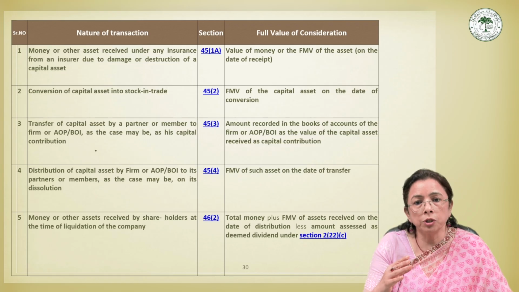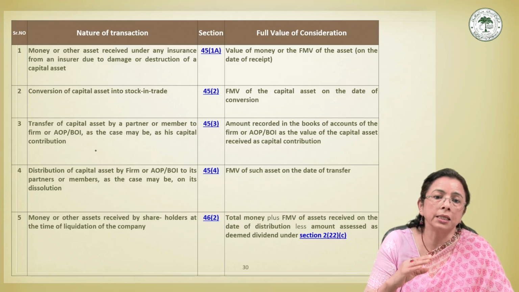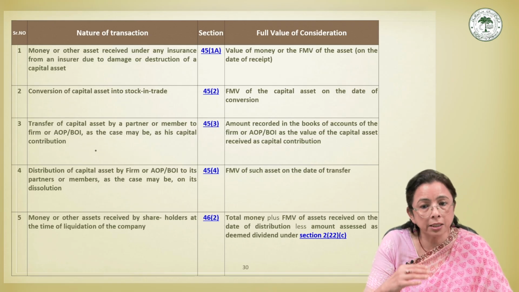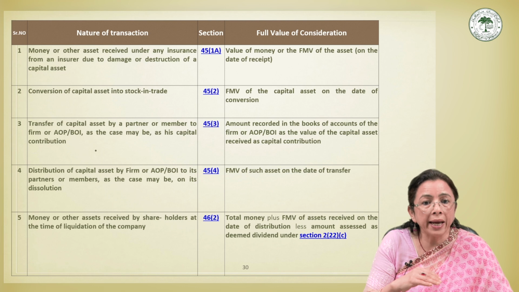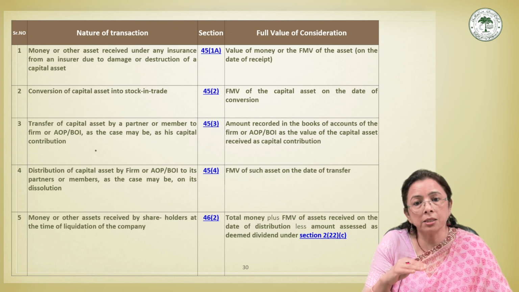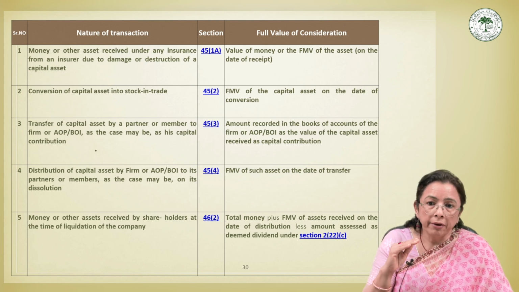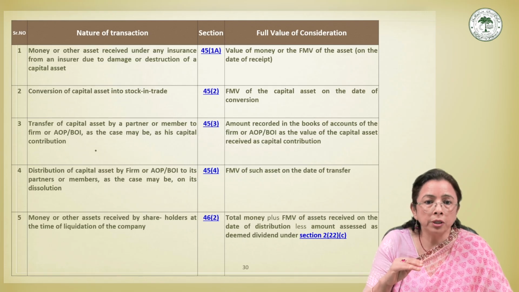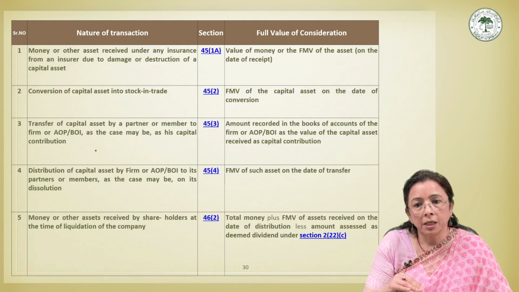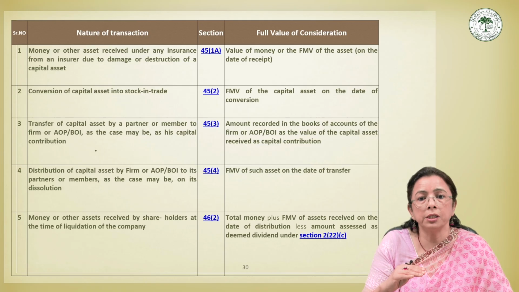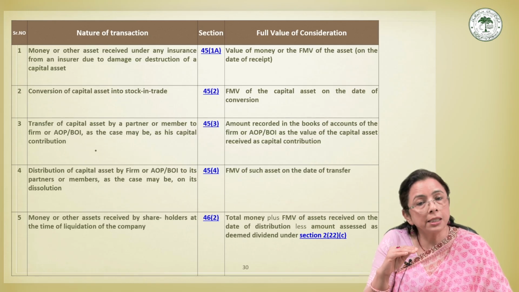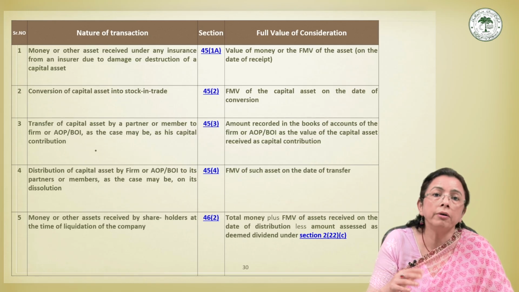When such distribution takes place, the entity is considered to have transferred the asset to the partners or members. Since there may not be any actual sale price in such a transaction, the FMV of the assets on the date of transfer is treated as the full value of consideration. This provision ensures that the appreciation in the value of the asset is taxed before the asset passes to the partners or members.